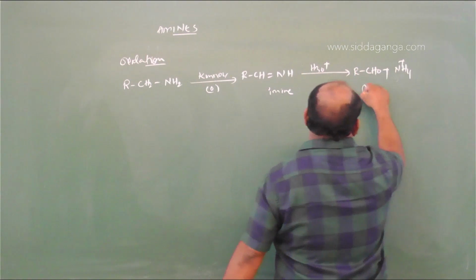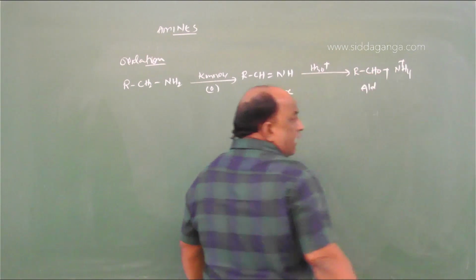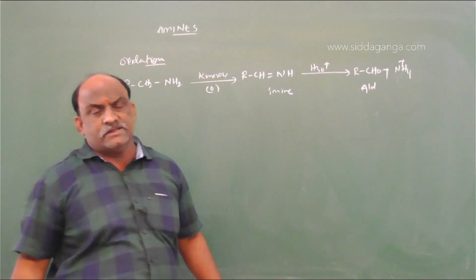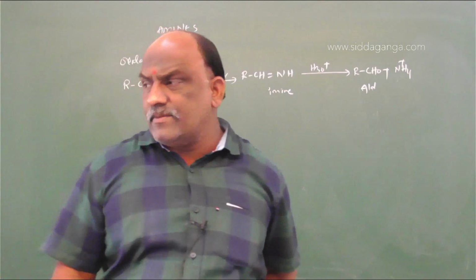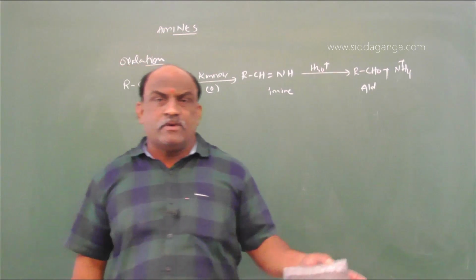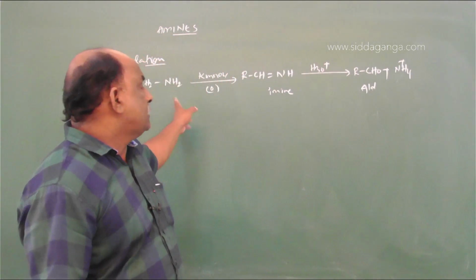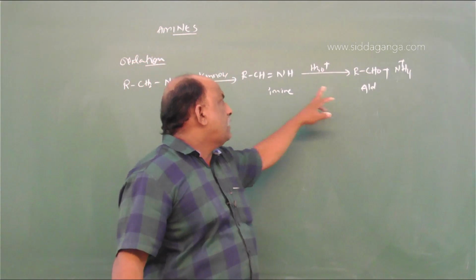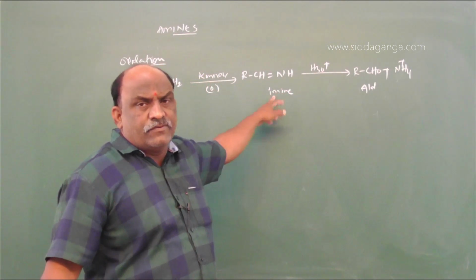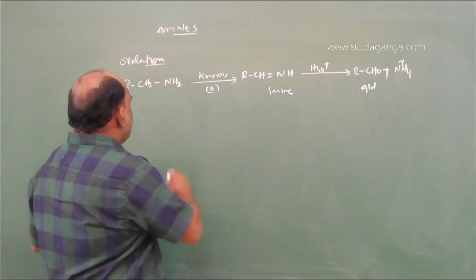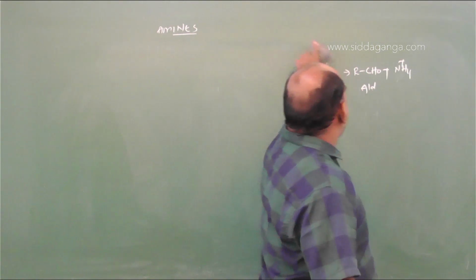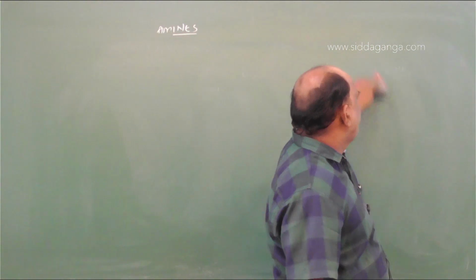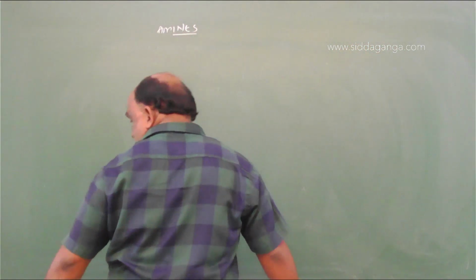This is called aldehyde. Oxidation of amines, which type of amines? Only primary amines, not secondary amines, not tertiary amines. Oxidation gives rise to aldehydes via formation of imines. So keep this point in your mind, my dear students. And the reaction takes place in the presence of KMnO4.